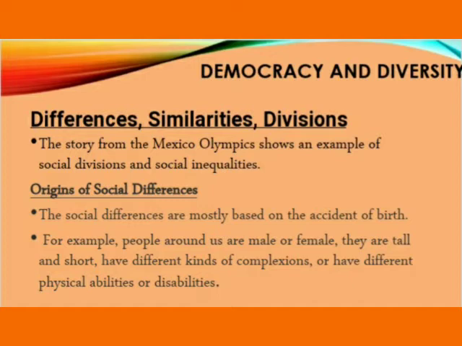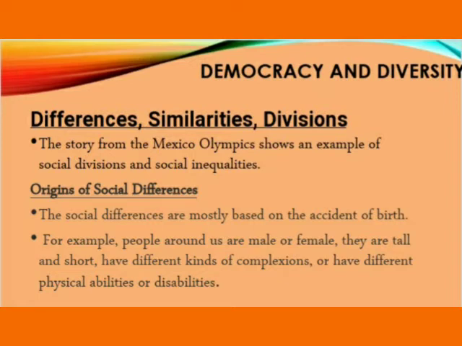Now we will look at the origins of social differences. Social differences means difference in a set of people due to difference in their race, religion, language or culture. But these differences are more of accidental by nature. A person does not choose the community where he would be born. He just happens to be born in a particular community. People are tall or short, dark or fair, male or female, more by accident and not by their own choice.